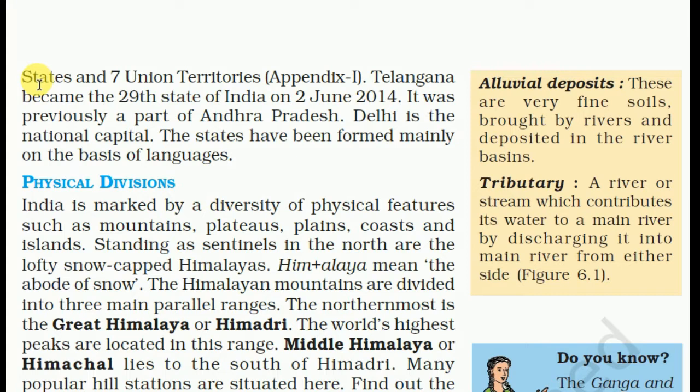It is divided into 2 union territories, Jammu and Kashmir and Leh Ladakh. Telangana was the 29th state, but now it is the 28th state in India. Telangana was divided from Andhra Pradesh. Delhi is the national capital.